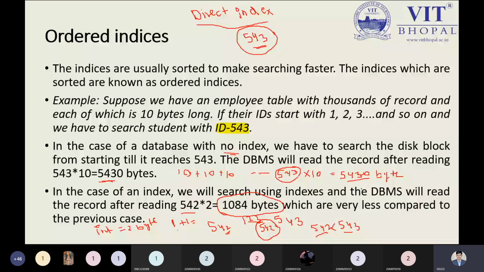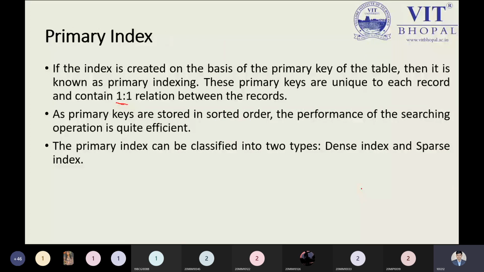Okay, so from this perspective, we have the ordered index. After understanding this point, we have to understand the next part, that is the primary index. Primary indexing will be applicable on our key.